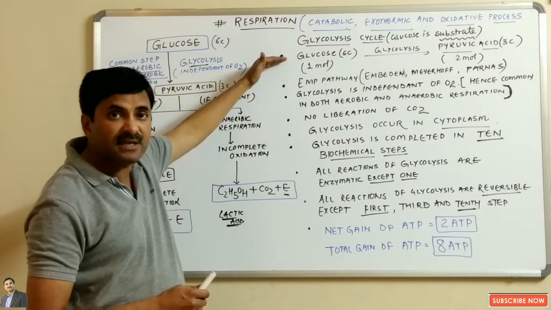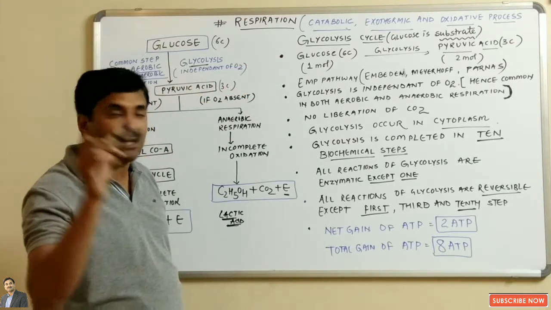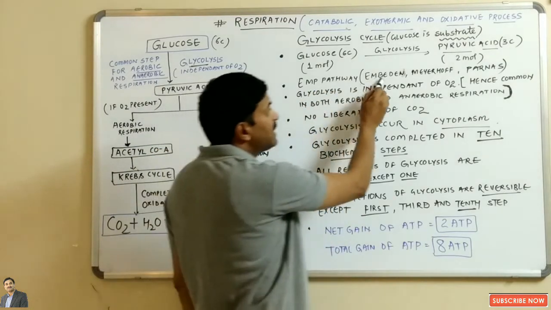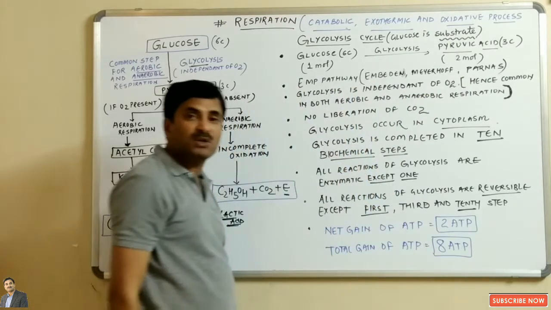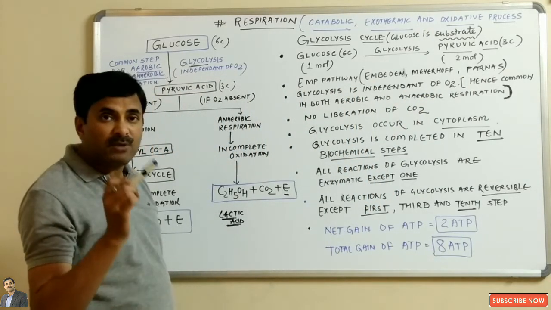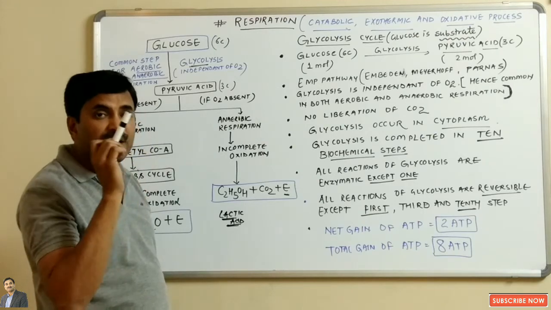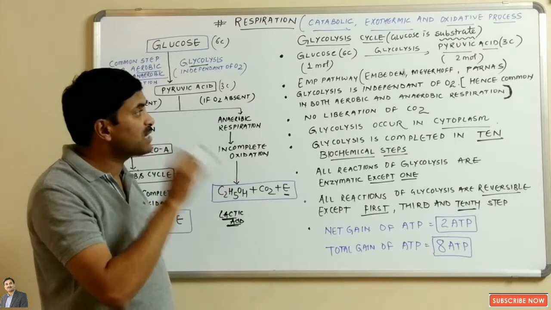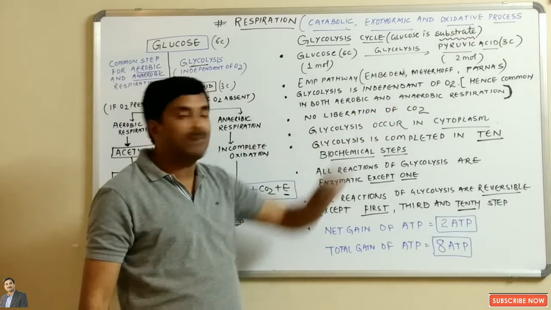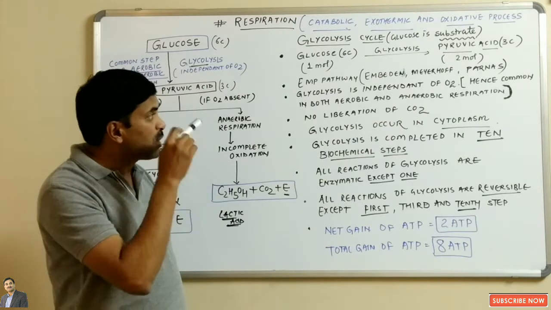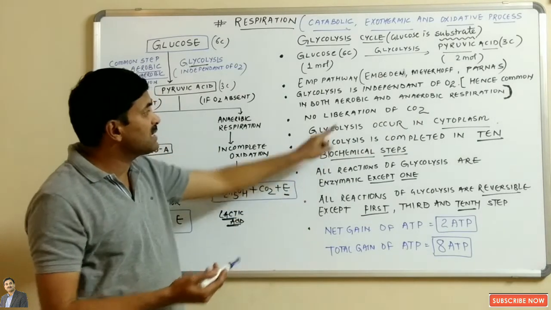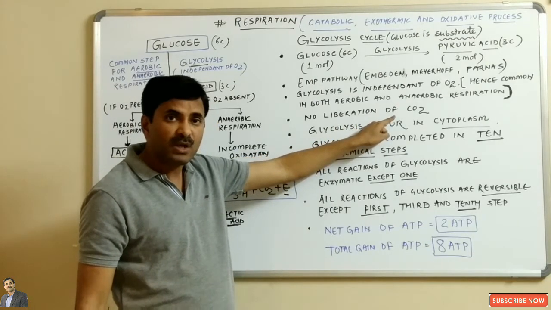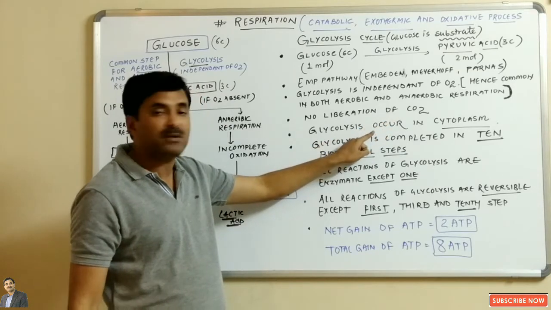Now this glycolysis cycle is also called the EMP pathway. EMP means what? There were 3 scientists who gave this pathway, Embden, Meyerhof, and Parnas, and that's why it is also called the EMP pathway. Glycolysis is independent of O2. It does not depend on O2, and hence we can say it is a common cycle which occurs in both aerobic as well as anaerobic respiration. Because there is no use of O2 here, there is no liberation of CO2.